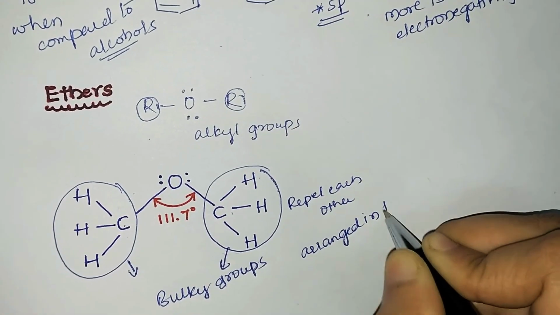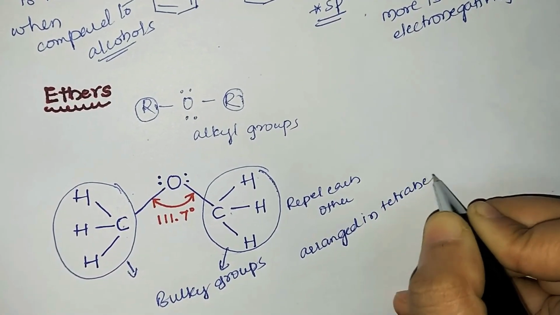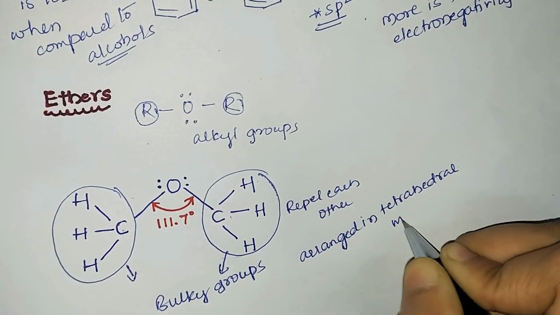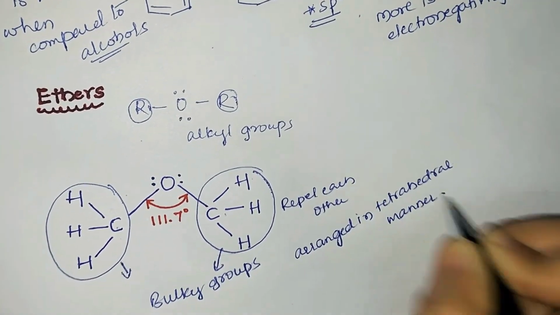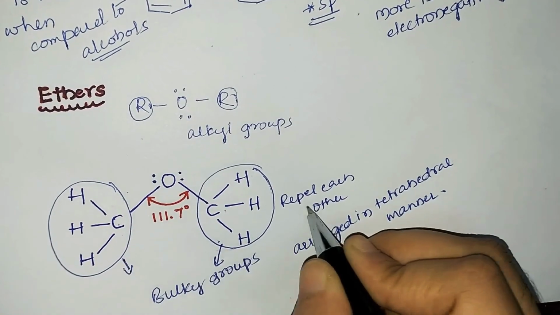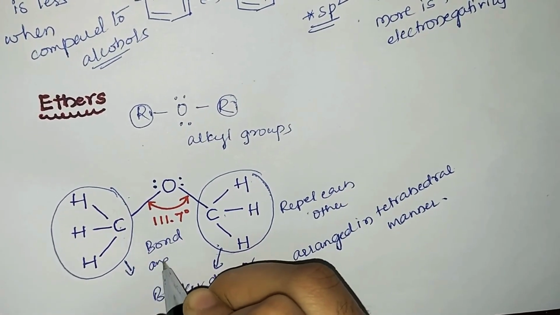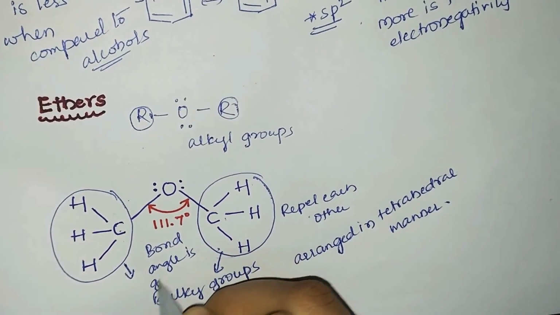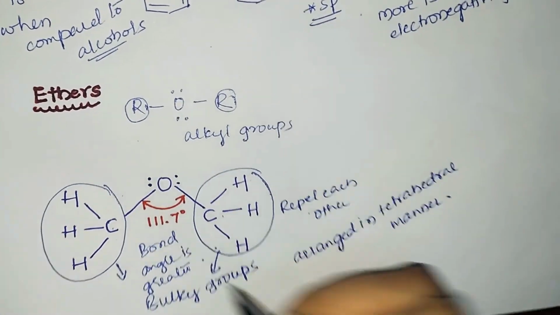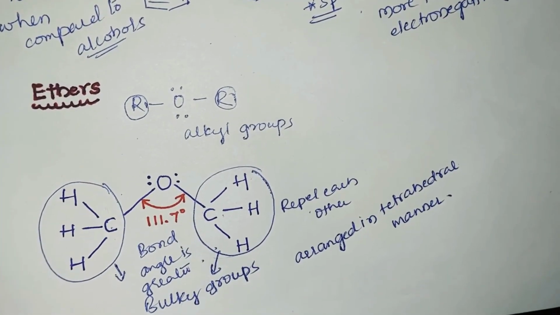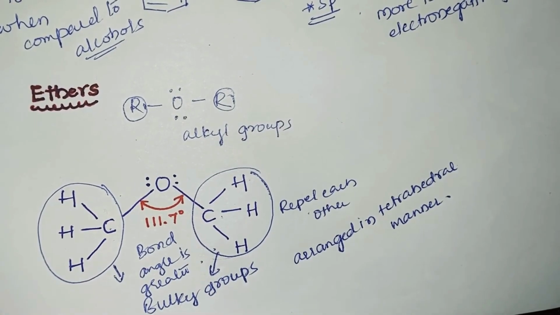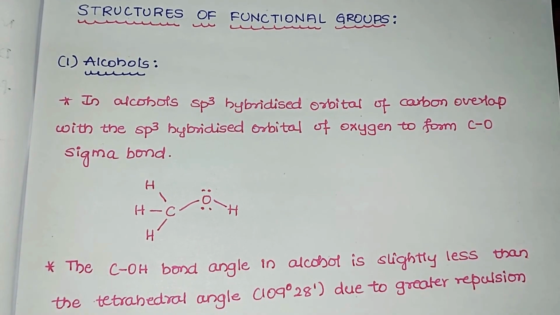The tetrahedral bond angle is 109.5 degrees, but in this case we observe that the bond angle is 111.7 degrees. So it is arranged in a tetrahedral manner, but the bond angle is greater than the tetrahedral bond angle, and it is found to be 111.7 degrees.